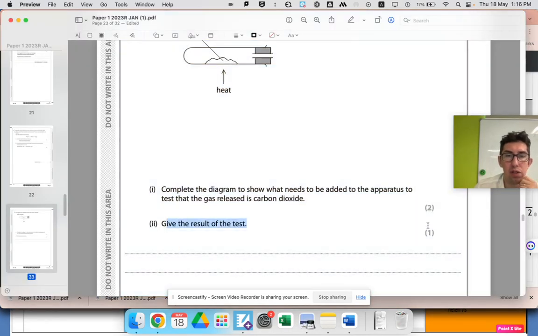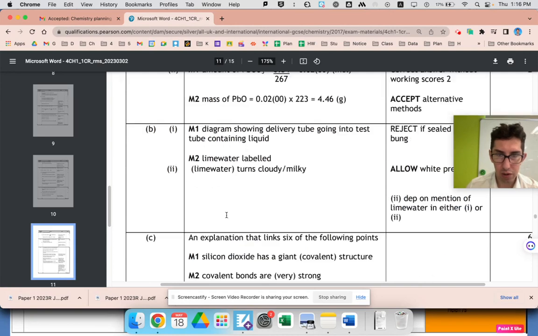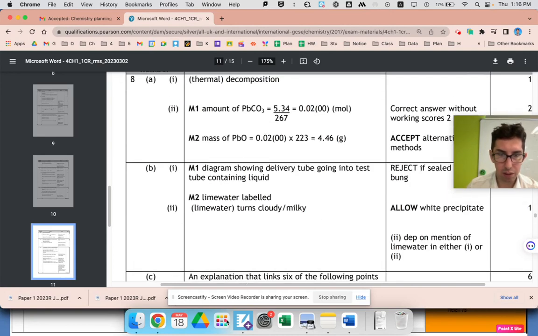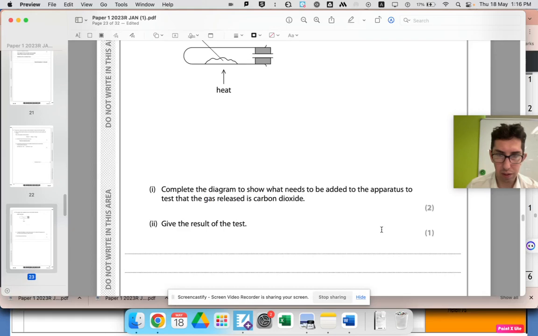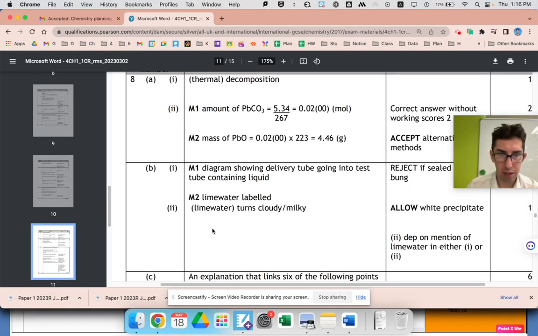Oh, the result of the test. Yeah, I was thinking that was so weird, them asking for that in that mark. The result of the test is a separate mark. Let's go back to the mark scheme. So you get 1 mark for the diagram showing, where's the second mark? This is confusing me. There's 2 marks there, but the mark scheme is saying 1 mark.